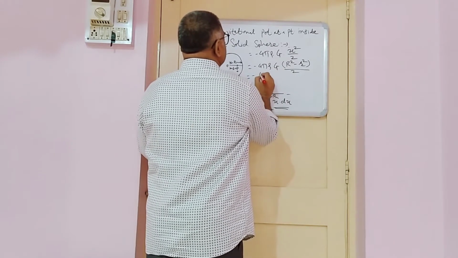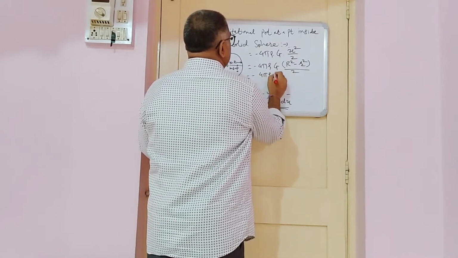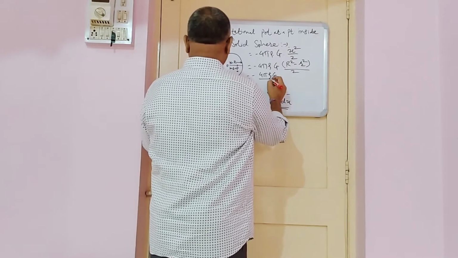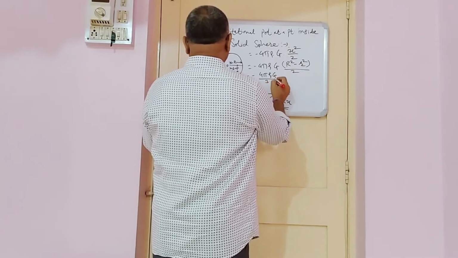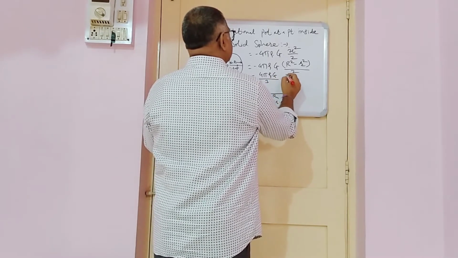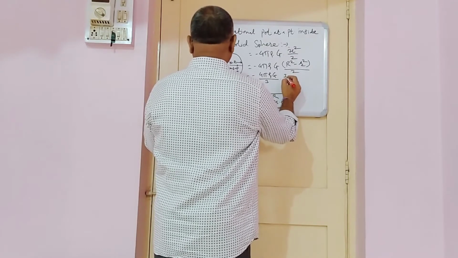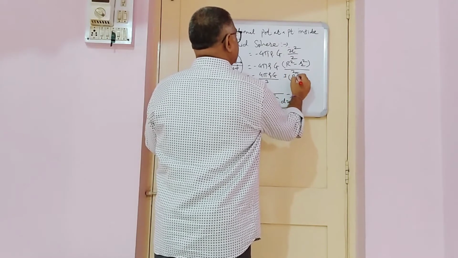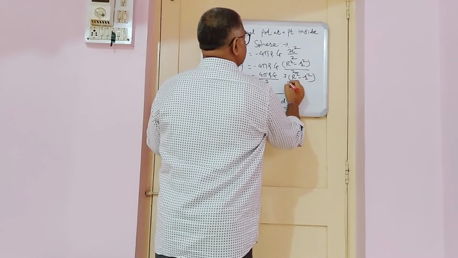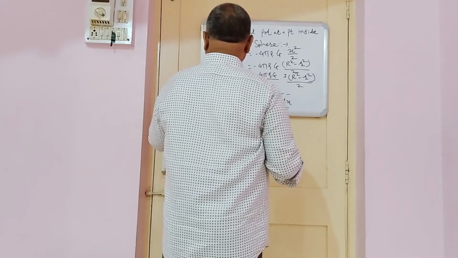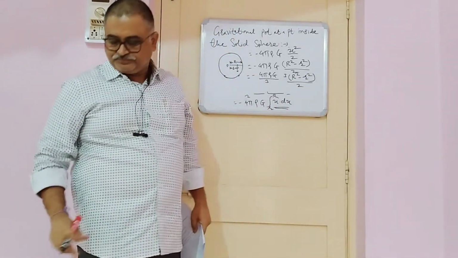Therefore minus 4 pi rho G divided by 3 into 3 times R square minus r square divided by 2.